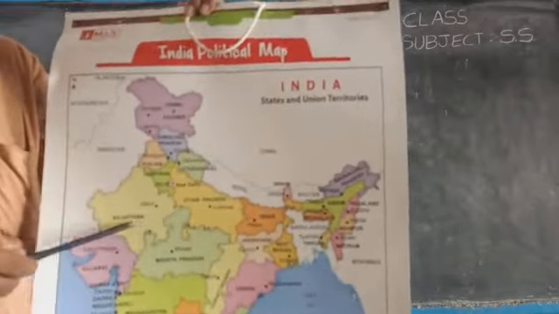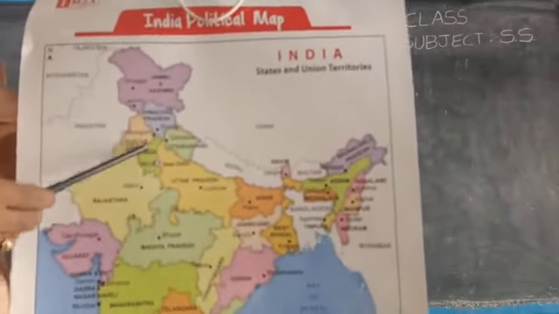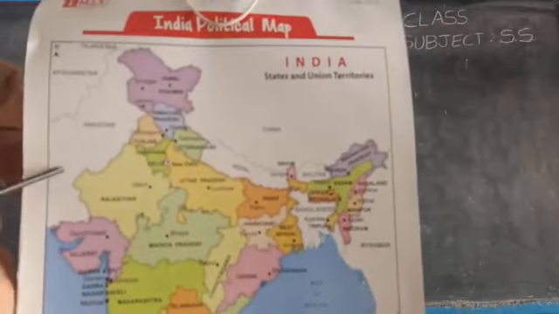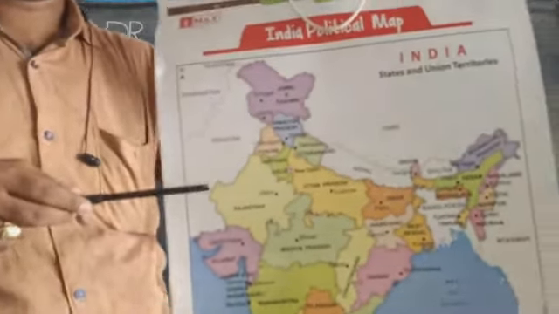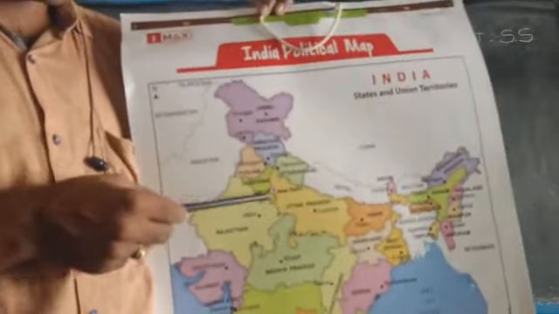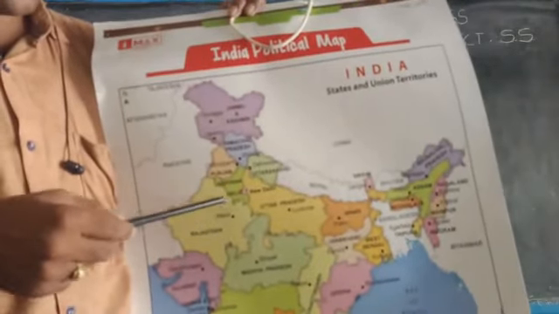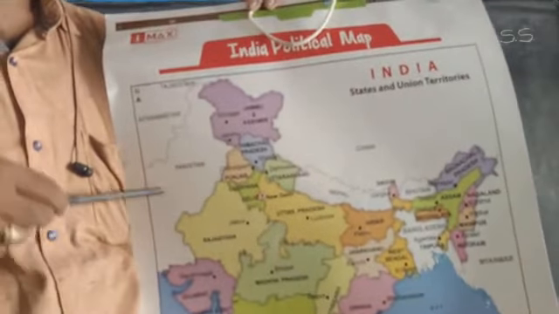Let us see this side. We'll land up to Delhi here. Now, Rajasthan. This is the largest state in India. Largest state in India is Rajasthan. What is its capital city? Jaipur. Towards the west of Rajasthan, we have here desert.